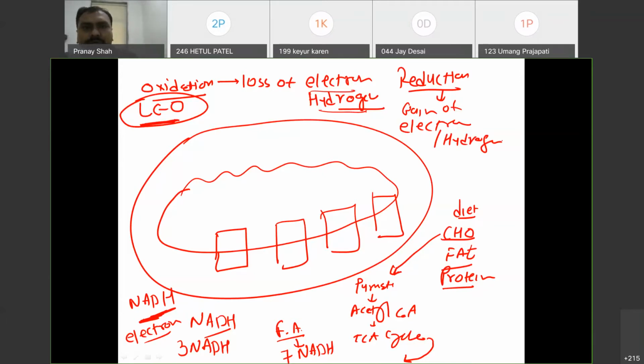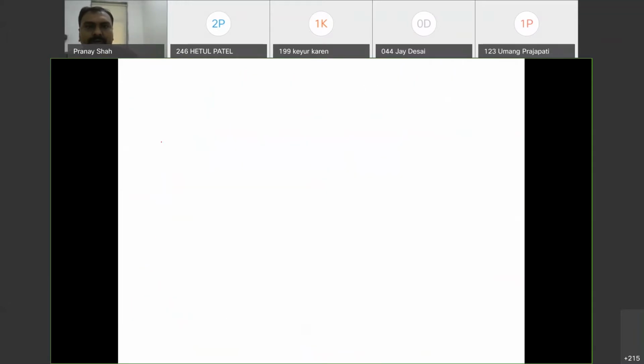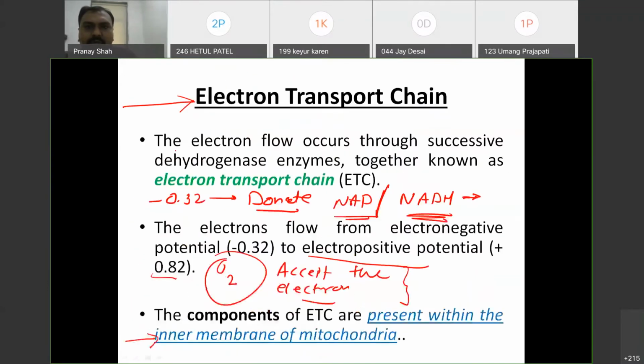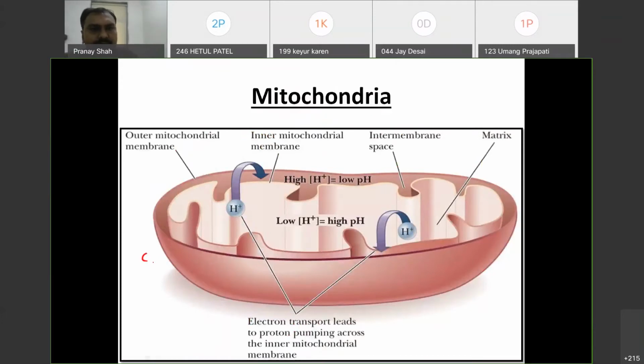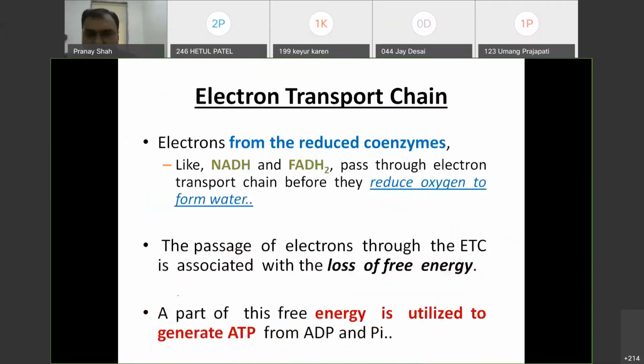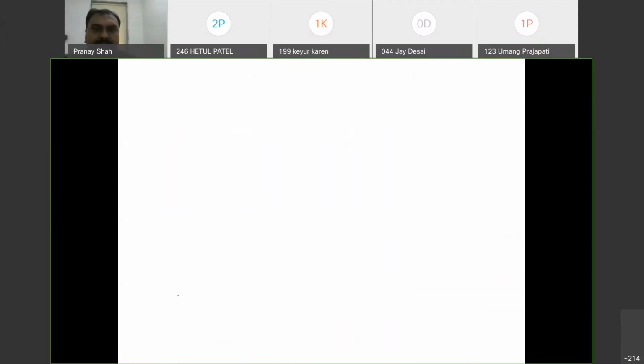Okay. So, like in glucose, if you see the structure of glucose, on one side there is an OH group, on one side there is an H. So here hydrogen atoms are removed, so it is called oxidation. So we see that it is an oxidation process. Loss of hydrogen, and this hydrogen is carried by the NAD.